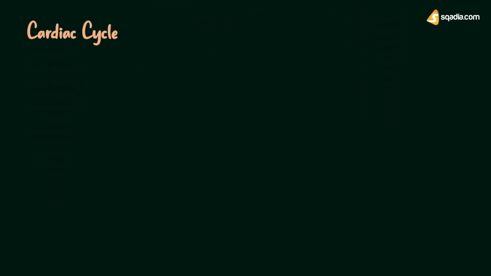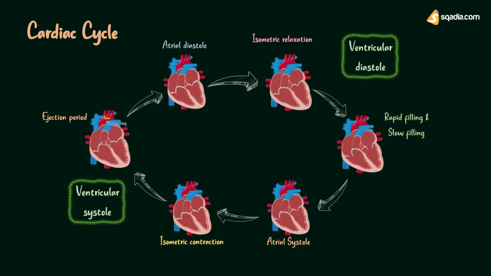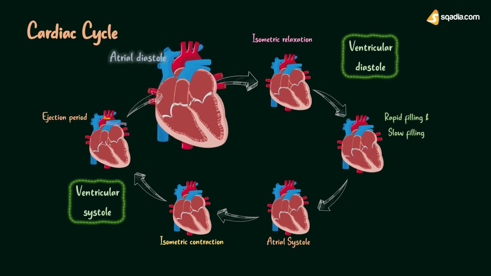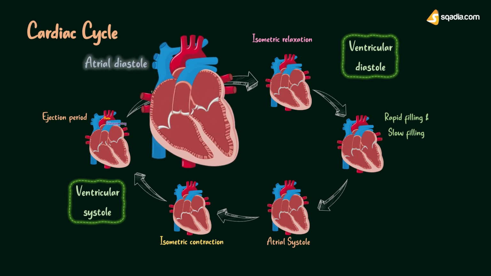So now we know that cardiac cycle is a series of cyclic events that takes place in one heartbeat. It starts with the phase of atrial diastole, where the atria relax, AV valves are closed and blood enters into right atrium from superior and inferior vena cava and into left atrium from pulmonary veins.